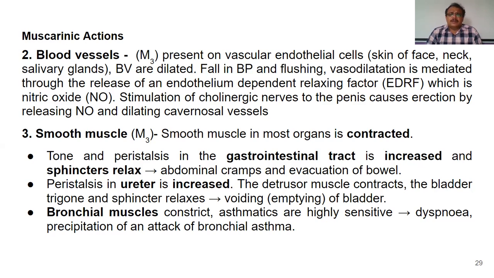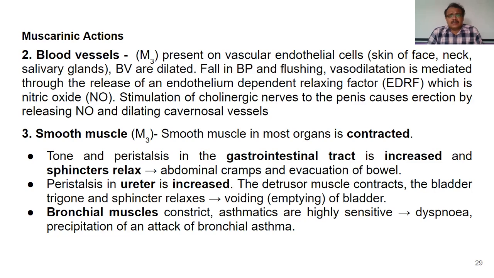vasodilation. The blood vessels of penis also are dilated by this acetylcholine by acting on M3 receptors, and this is necessary for erection of penis. Whereas we have seen all the smooth muscles. Smooth muscles are present in the organs which are under involuntary control.